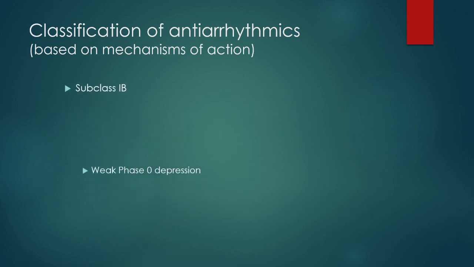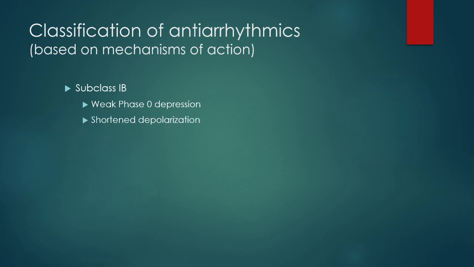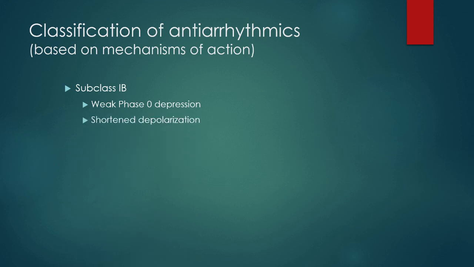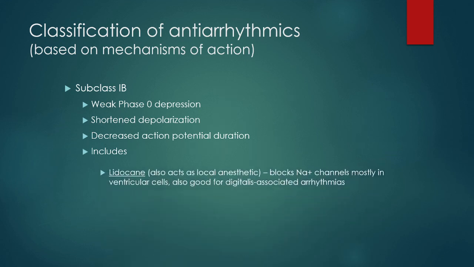So let's look at class 1B. The class 1A agents, as we see, cause moderate phase 0 depression. Class 1B agents cause weak depression of phase 0. So they affect the action potential duration, but to a lesser extent. Medications here are lidocaine, mexiletine and phenytoin. They shorten the depolarization, they decrease the AP duration. So they do not increase the action potential duration, they decrease it.